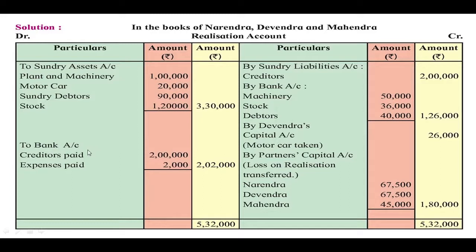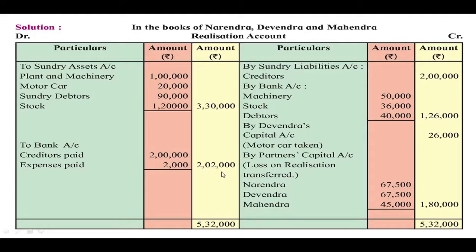So therefore here to bank account is written and in the inner column the amounts are recorded for creditors and for realization expenses. So in the outer column the total amount of 2,02,000 rupees is recorded.